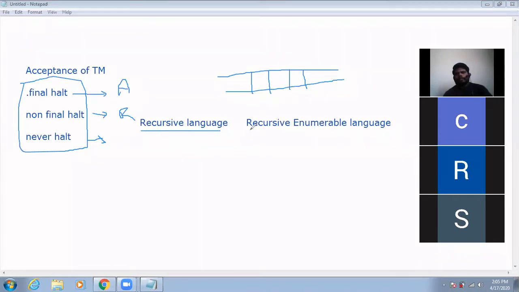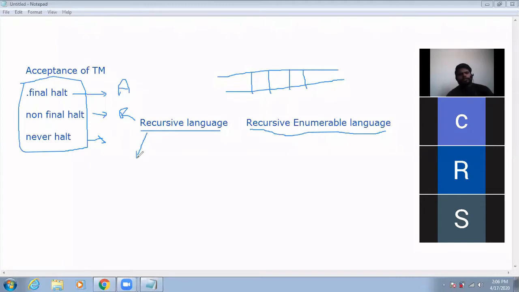Recursive language and recursive enumerable language. What is the difference? First of all, let's look at the definitions. So the definition of the recursive language is